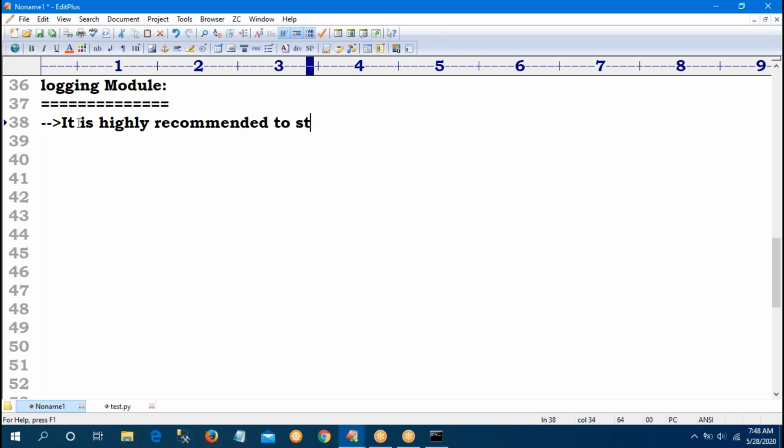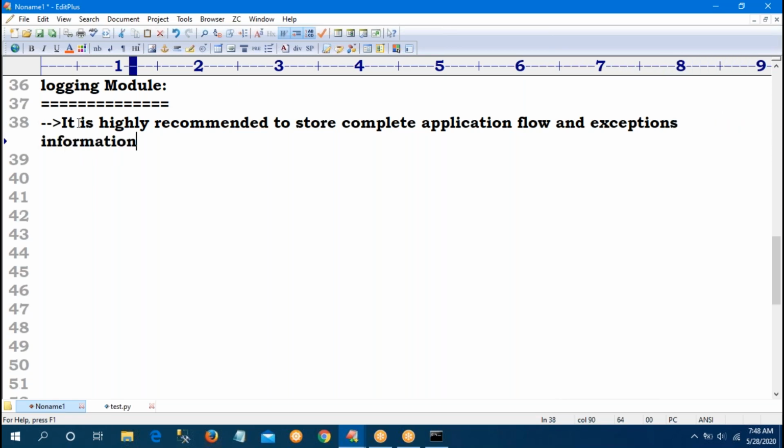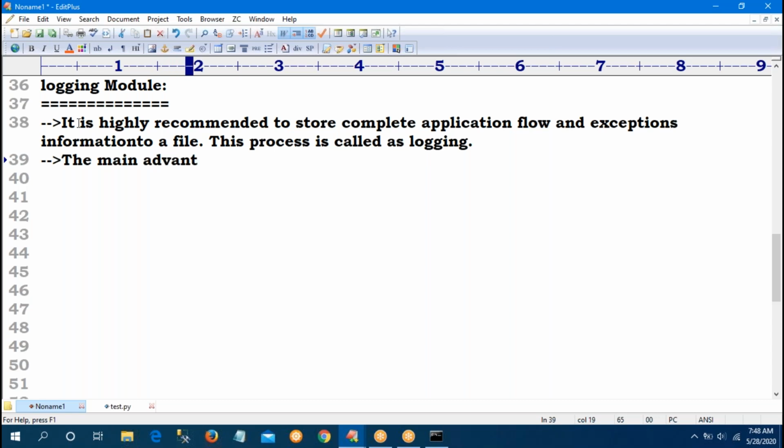It is highly recommended to store the complete application flow and exceptions information to a file. What are the main advantages?